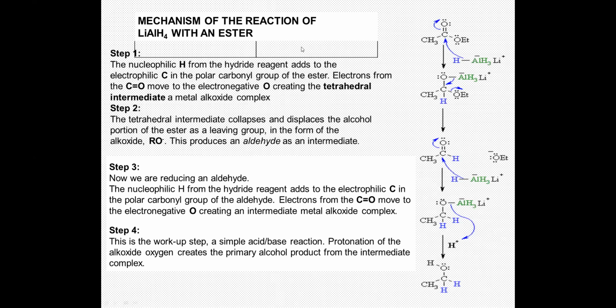The alkoxide gets protonated to give the primary alcohol, and the complex breaks up to give the alcohol and the reagent.